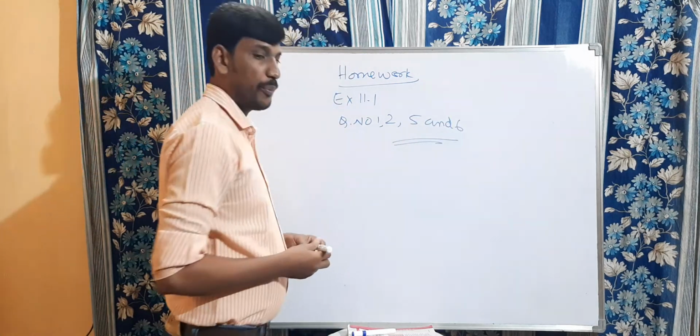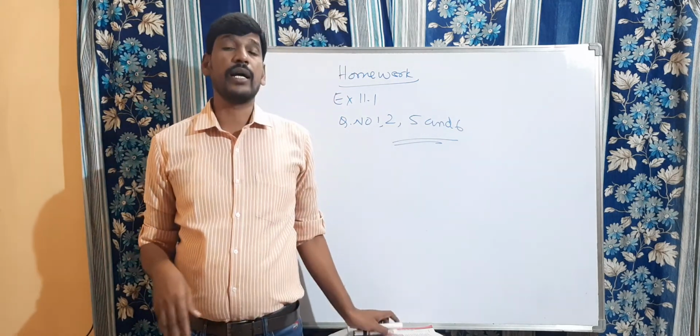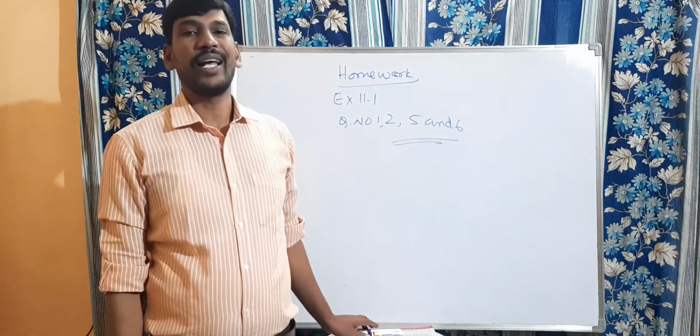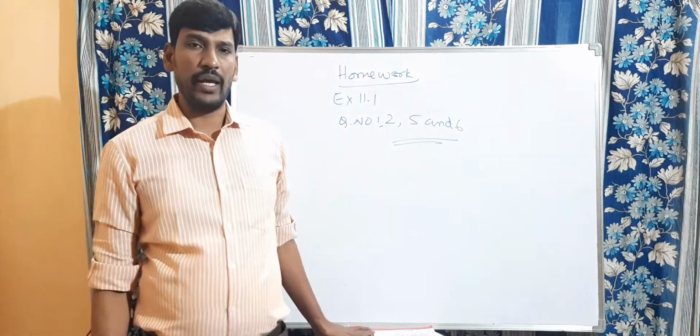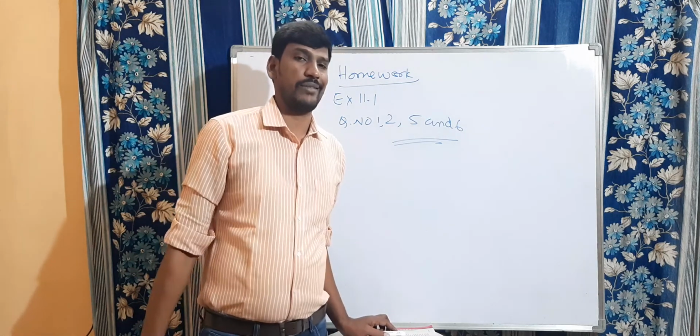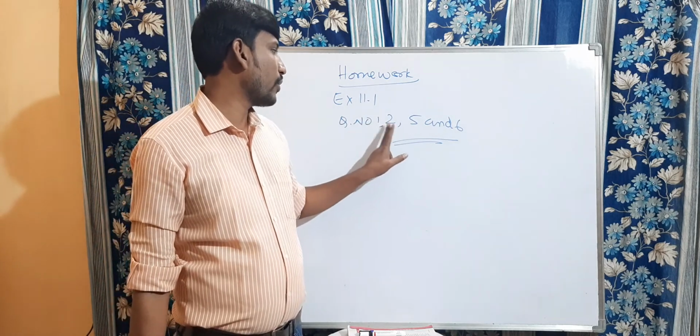Right, children? I hope you understood what is arithmetic, what is geometry, what is algebra, what is a variable, what is a constant, what is an expression. This we discussed today, and we discussed some examples and some problems from the exercise also. And here is today's homework: exercise 11.1, question number 1, 2, 5 and 6.